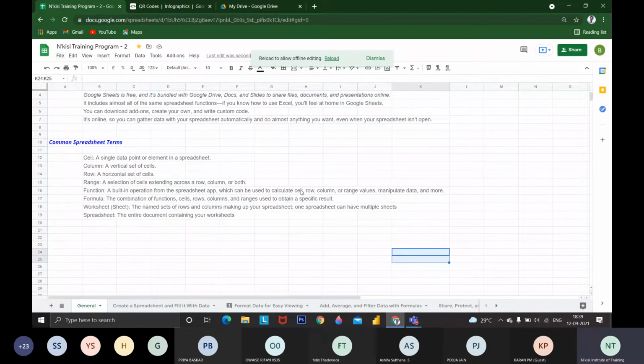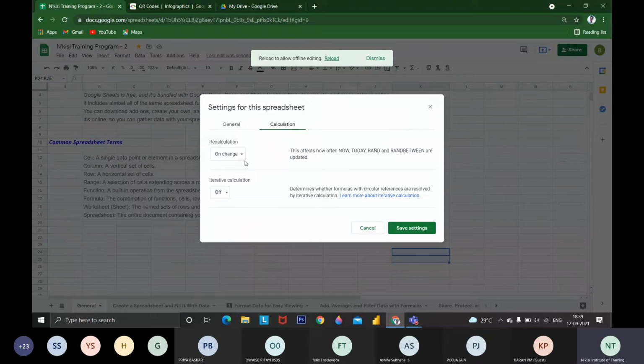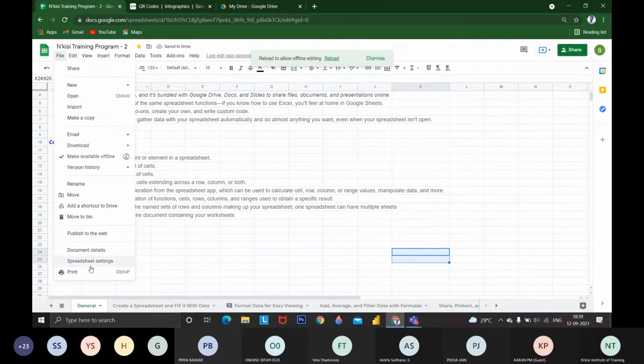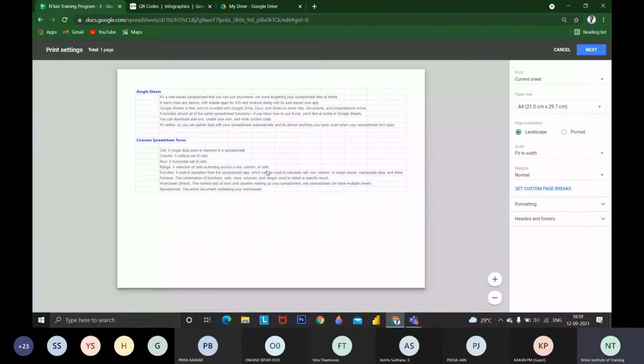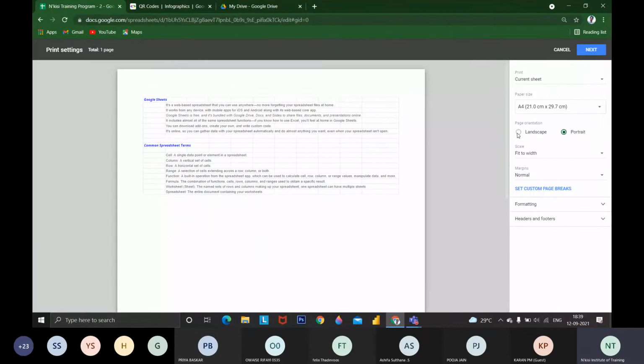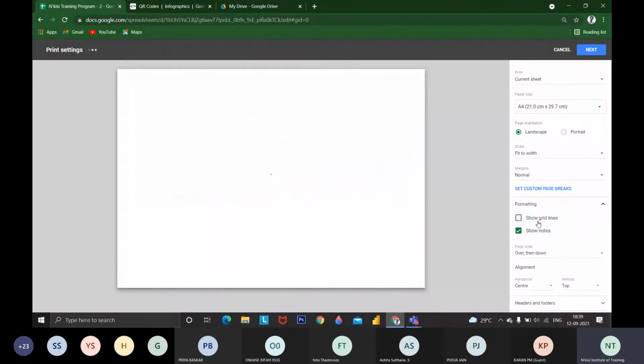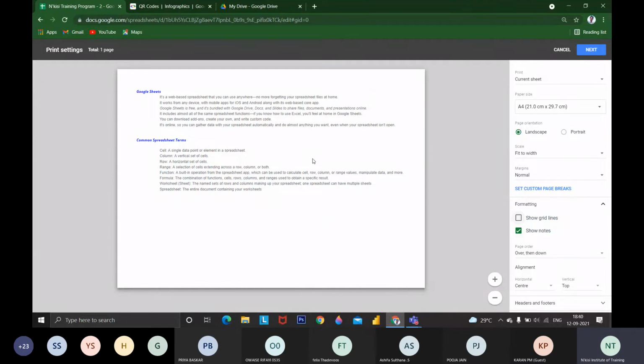If you are putting a time, you can update it, but it will take date and time. Every minute, every hour, all the formulas will be updated every hour. These are the options you can give. Then, if you want to print this document, you can print it easily. Whether you want portrait or landscape, the entire document or whatever settings you can give. Whether we need to show the margins or grid lines or hide grid lines, we can easily print a document from Google Sheets online itself.